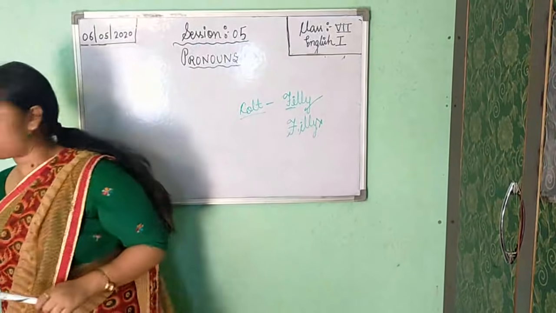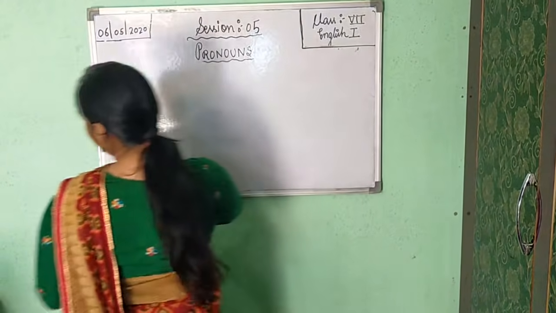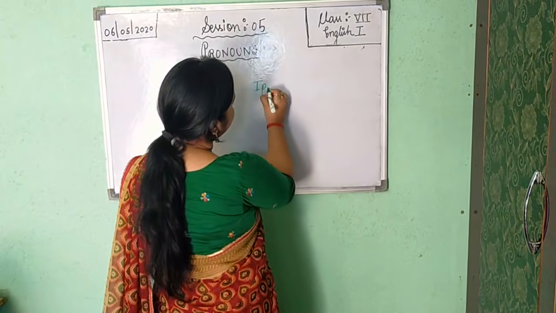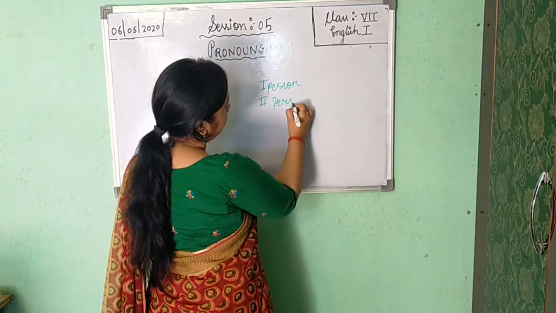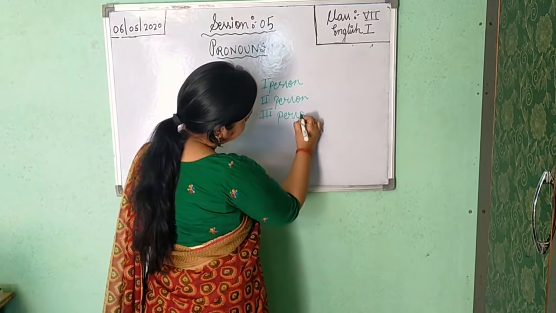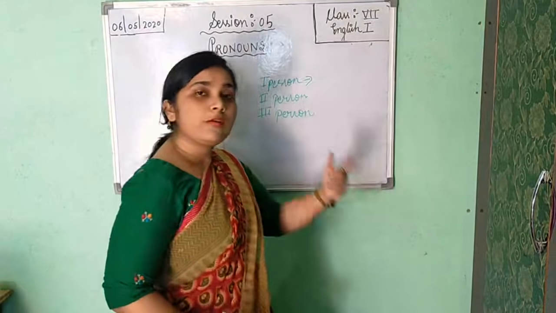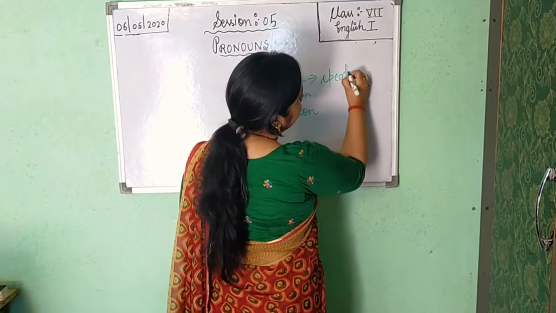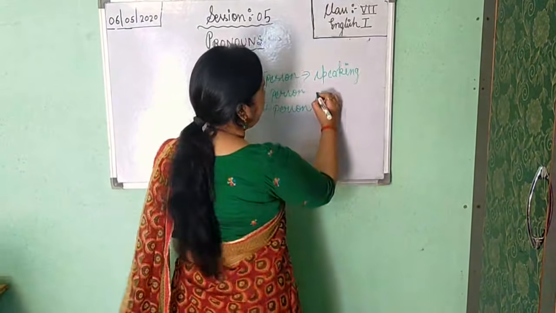Now, in personal pronouns, as I have told you, there are three persons included: first person, second person, and third person. The first person is who is speaking. The second person is who is spoken to.